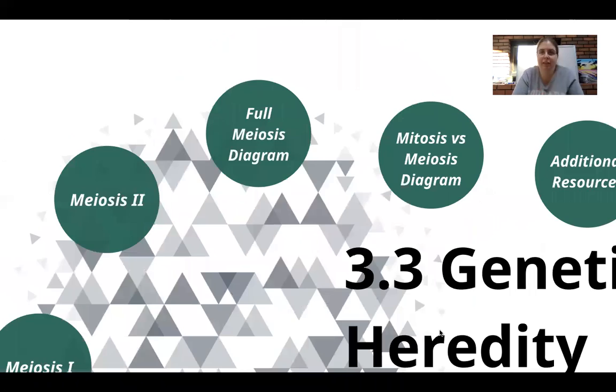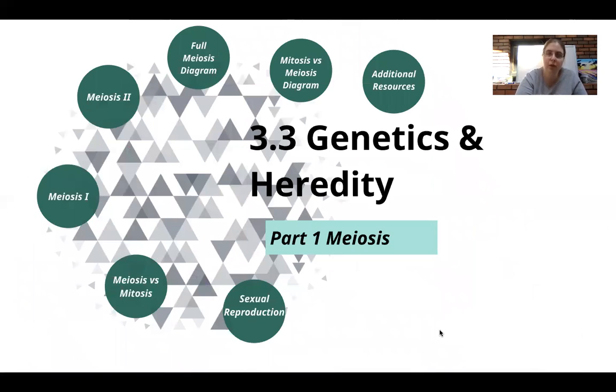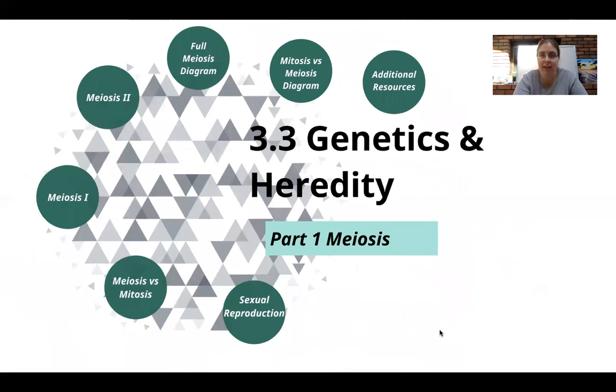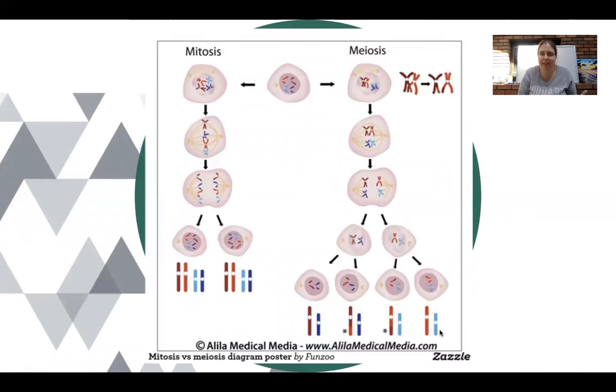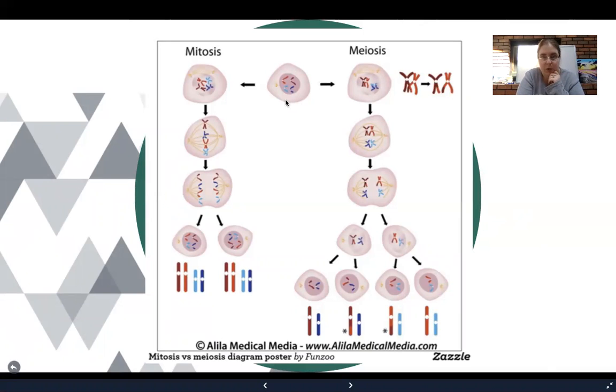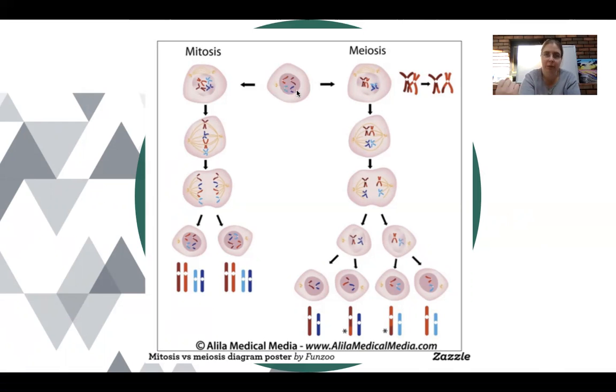All right, so now that we kind of looked and talked about what meiosis is, let's do a comparison between a mitosis diagram and meiosis diagram. Again, so we can just kind of do a side-by-side comparison in order to figure out and know the differences between them. So first, we begin with our diploid cell there in the middle. It is diploid. It has two homologous pairs, the big red pair and the small blue pair. You'll notice that the red has different shades of red and the blue has different shades of blue. That's more so we can tell that they are the same chromosome, but two different variations of it.